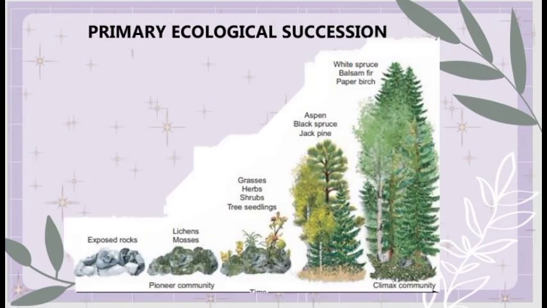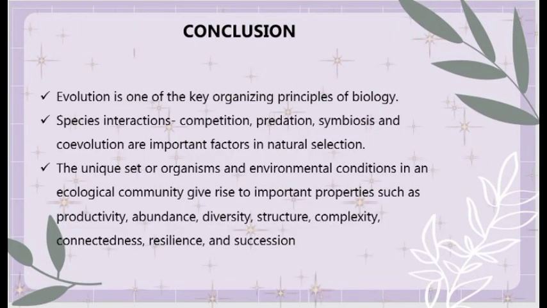So this is an example of a primary ecological succession in the forest. It involves 5 main stages. So the first stage is the exposed rocks, lichen, mosses, grasses, herbs, shrubs, tree seedlings, the aspen, black spruce, jack pine, and then white spruce, balsam fir, paper birch.